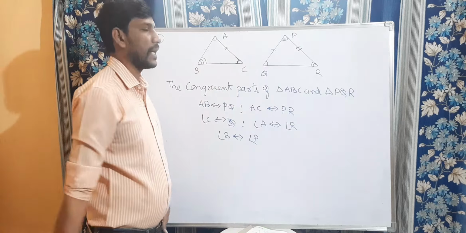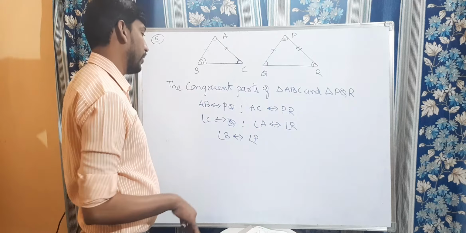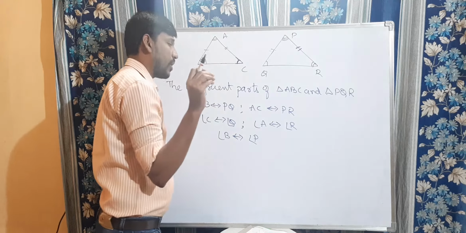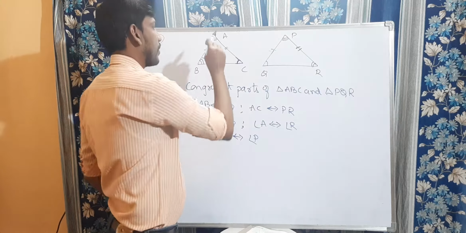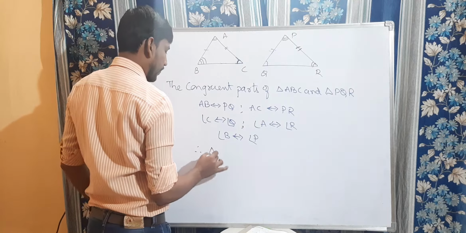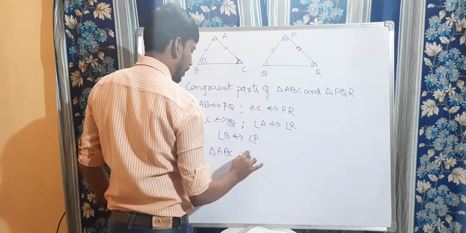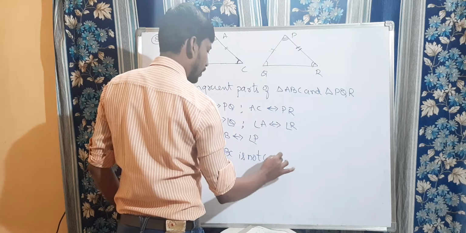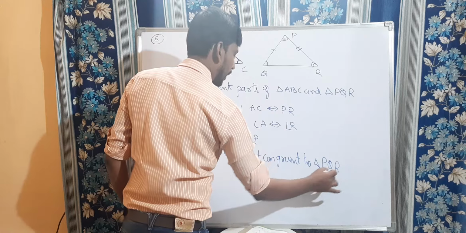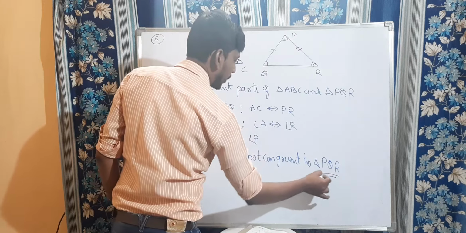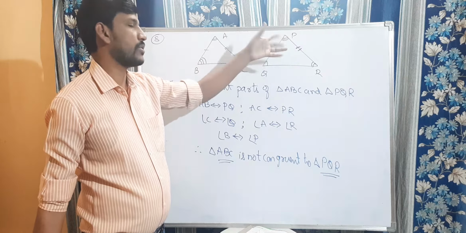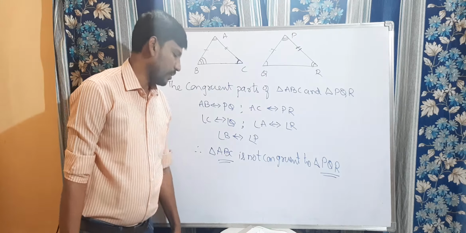Here these two are not right angle triangles. So RHS also is not possible. Even though, observe, in these two triangles, 5 congruent parts are equal, still we cannot say these two are congruent. So therefore here, triangle ABC is not congruent to triangle PQR. Any triangle you take, or if you rotate it like this, it is still not possible. Right, children? Please note down.